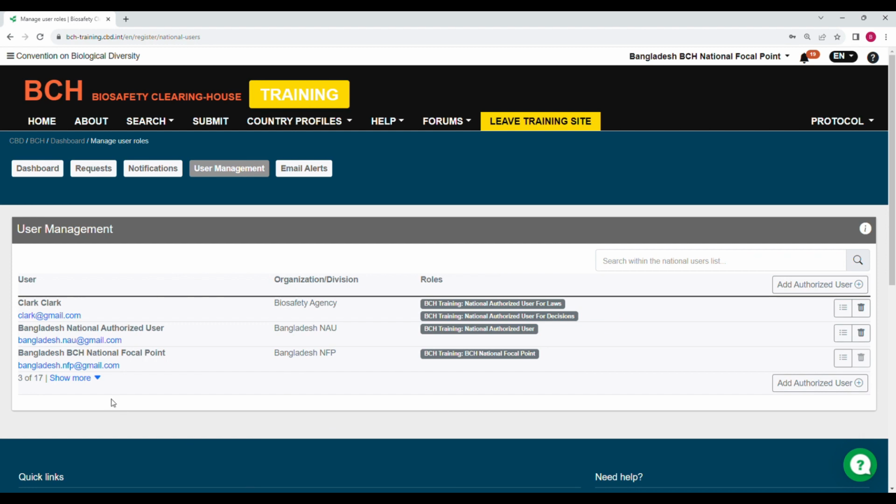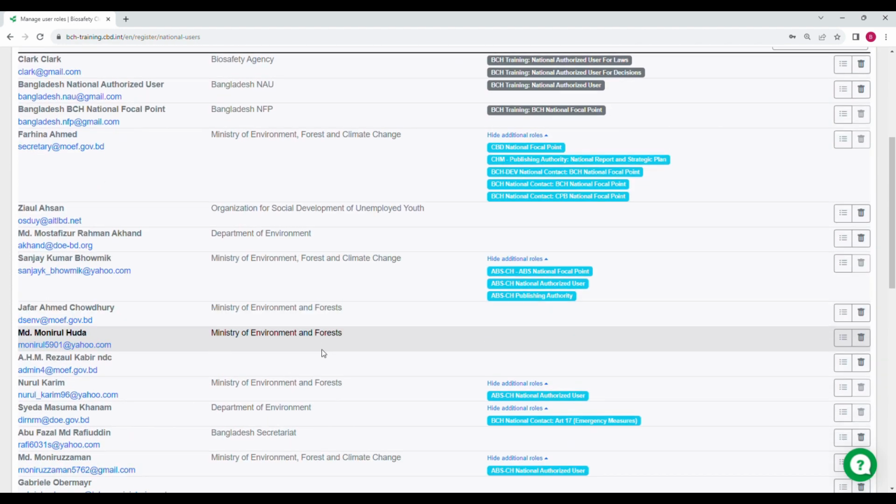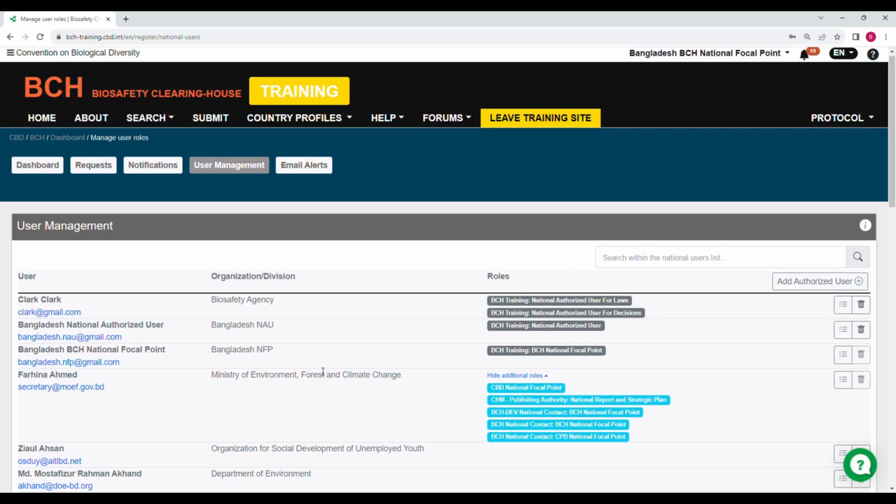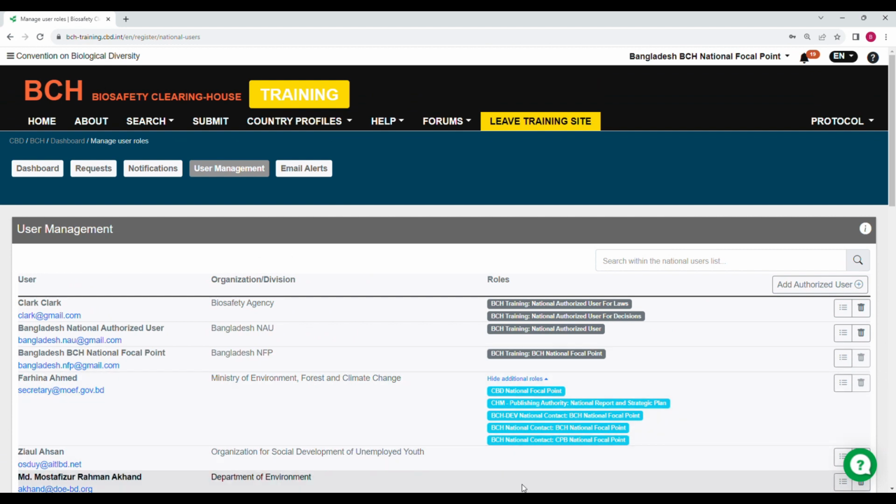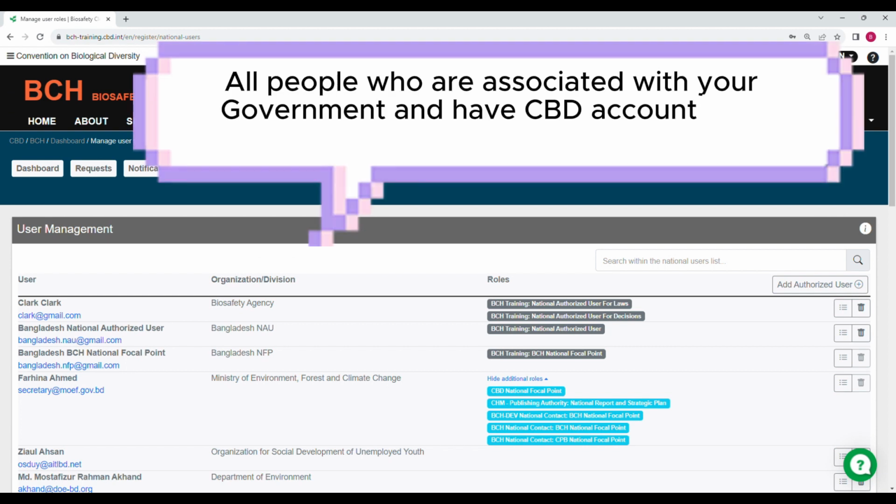Finally, on the user management page, you may see other accounts besides National Authorized User accounts. This is because the user management database is shared with other clearinghouses and the convention website in general. All people who are associated with your government and have CBD accounts are visible on this page.